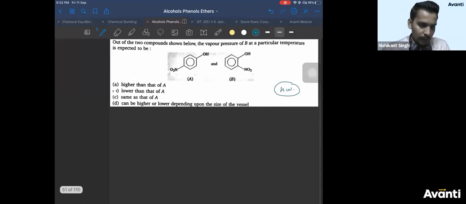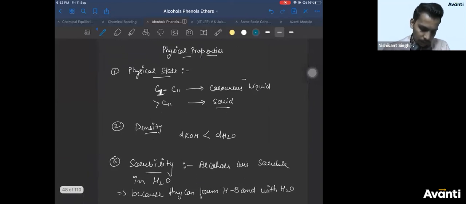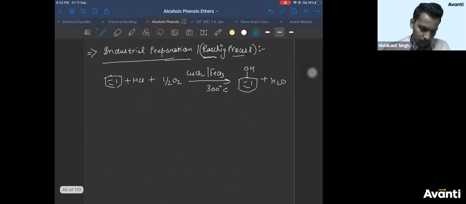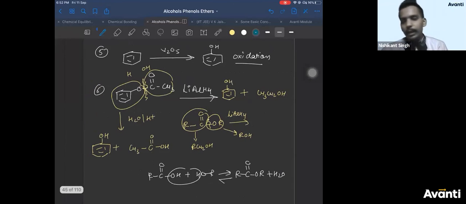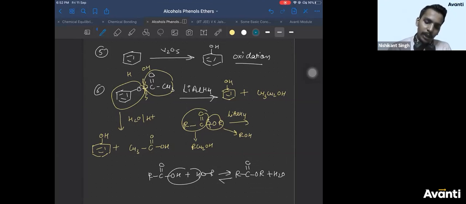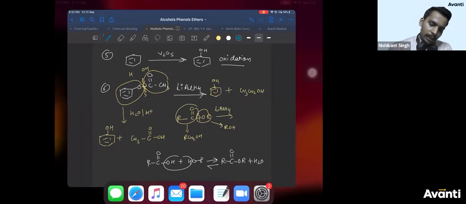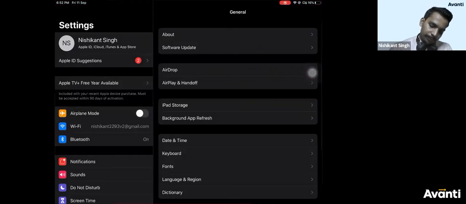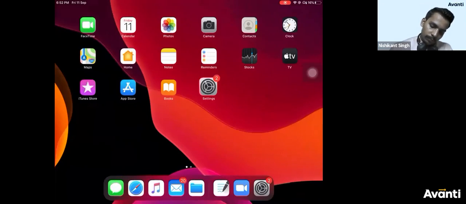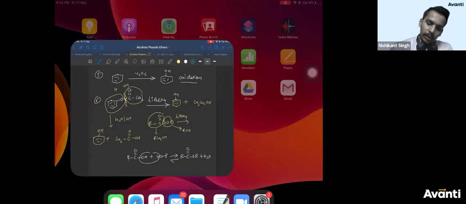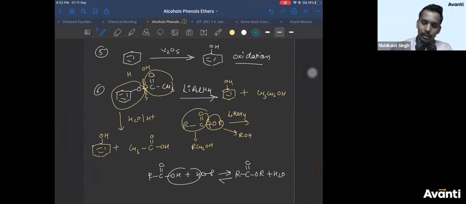What was the 6th preparation method? Nothing Ray, in 6th, it is an ester. We have already done it yesterday. So if you take an ester and do the reduction of the ester, what happens?